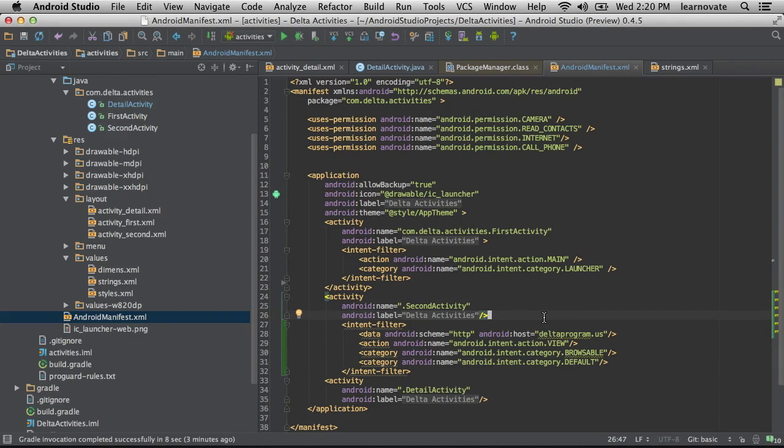There are different ways to categorize an intent. One is through the action. Category is just another piece of metadata that allows you to be specific about what you respond to. Okay. Because you definitely want your application to respond to things that you want to respond to. You don't want it to respond to events that are not what you're about and capable of handling. Right.